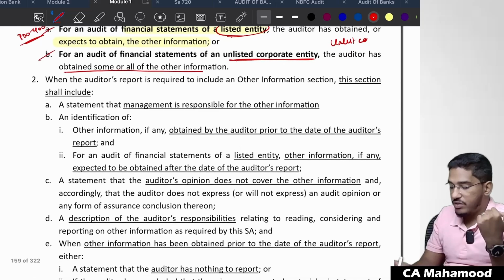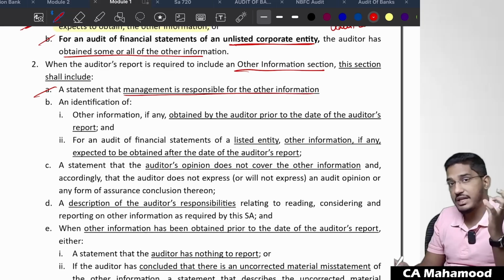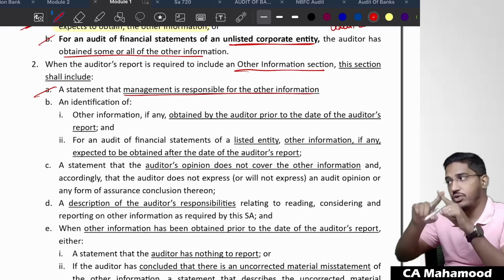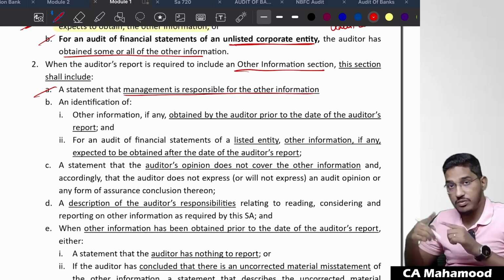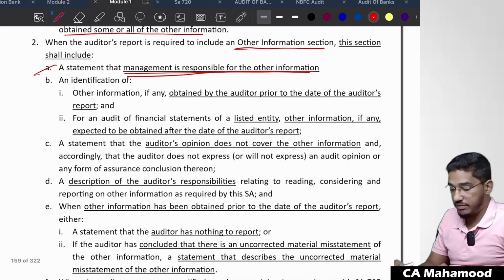When the auditor's report is required to include an other information section, this section shall include a statement that management is responsible for other information. Sir, what exactly do I have to present in the other information paragraph? I have already shown you that paragraph practically. First, they have told who is responsible. Who is responsible? Management is responsible for other information.